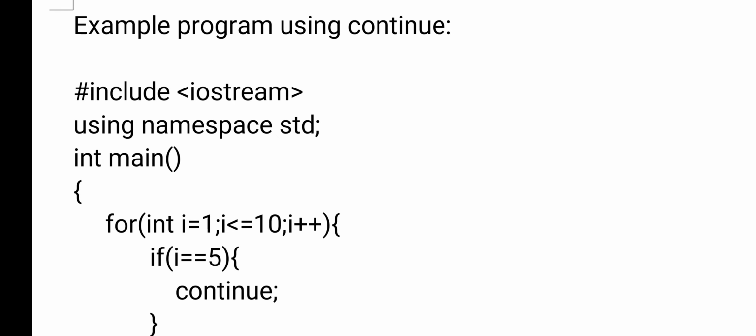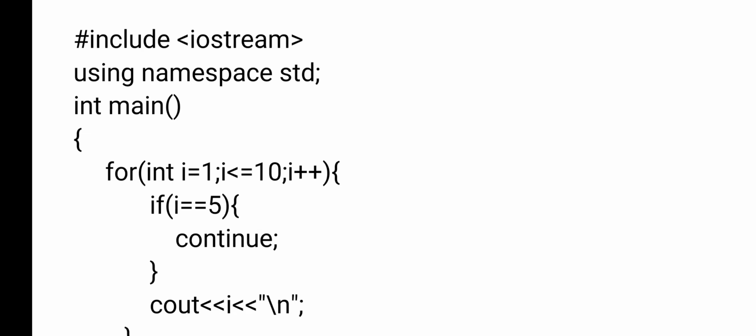Example program you see here. What I am doing is I am printing numbers from 1 to 10. Okay, so here the first one is a preprocessor command, the second one is a namespace. It is a particular module from which we are including some functions in our program. Next, int main is the main function. From that point only the program execution will start.